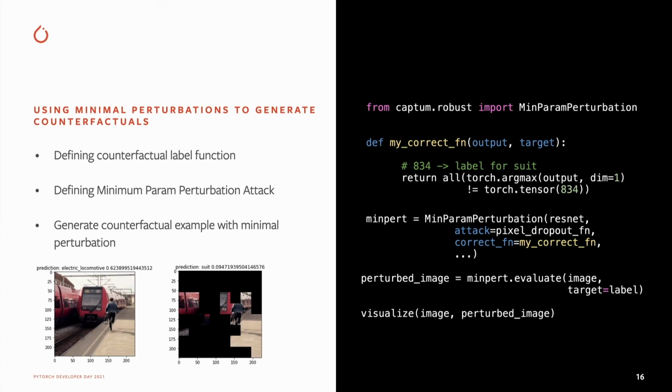Here we can see that most of the parts of the train and background are dropped, ablated, except the suit on the person running to catch the train. This shows that after ablating train context and the background in the image, the classifier starts focusing more on the human suit on the image.